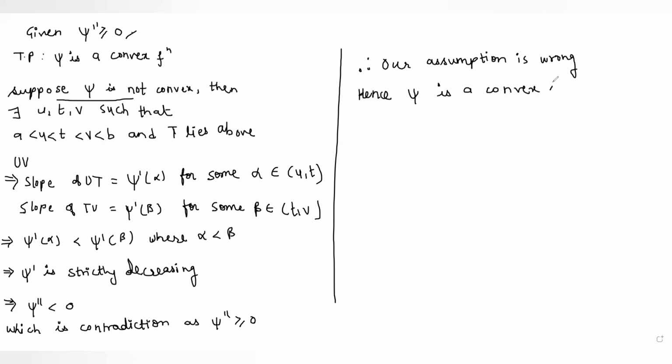And on the same note, we can prove that psi is a strictly convex function if psi double dash is strictly greater than 0. So hence both parts of this theorem have been proved.